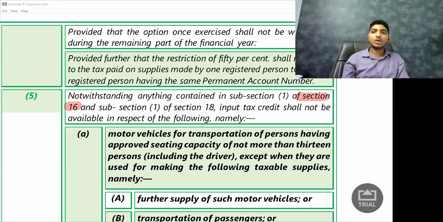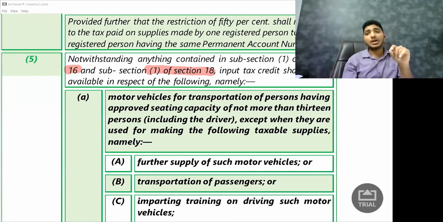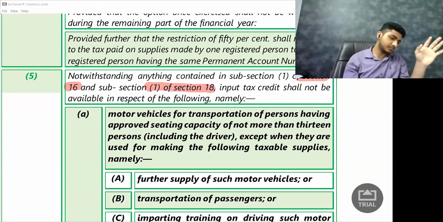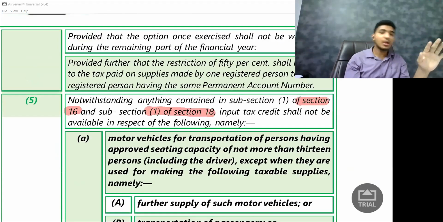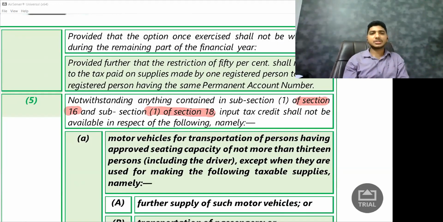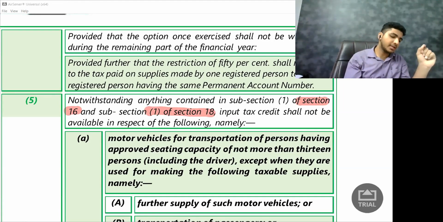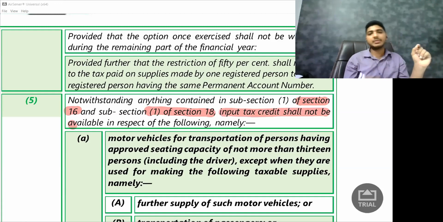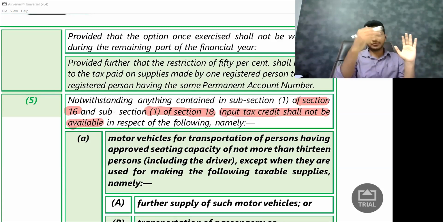Not only for 16(1), they're also saying the same thing for 18(1). But what is 18(1)? We have not studied yet, so let us ignore it as of now. So 16(1) says something, we don't care. Listen to what we say. We did not read completely, sorry. Notwithstanding anything contained in subsection 1 of section 16 and subsection 1 of 18, input tax credit shall not be available. So this is very important. They are saying input tax credit shall not be available in respect of the following. So for the following items, there is no ITC.